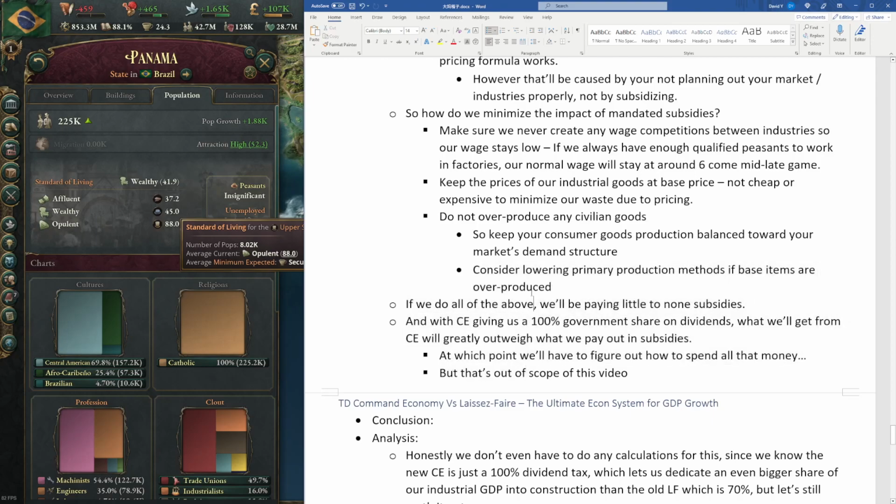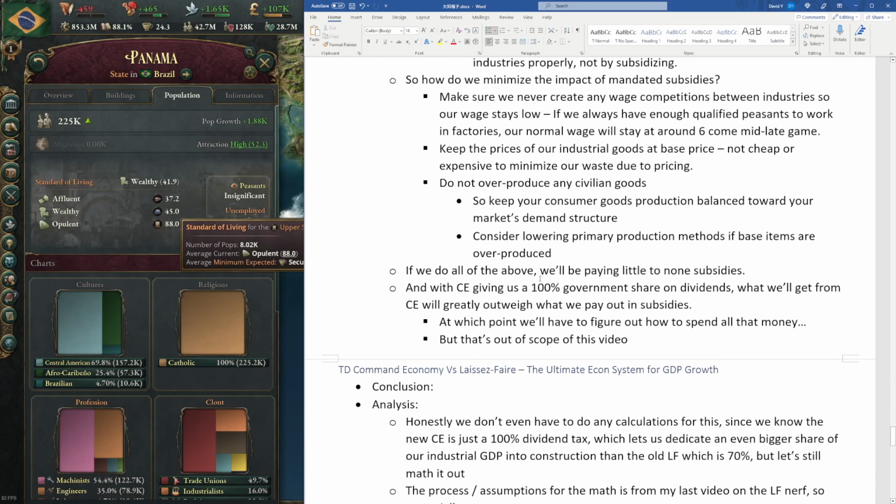and come patch 1.2, command economy will give us a 100% government share on dividends. What we will get from command economy will greatly outweigh what we pay in subsidies, at which point we'll need to figure out how to spend all that money, but that's going to be outside of the scope of this video.